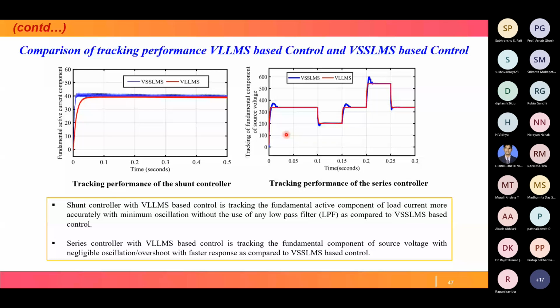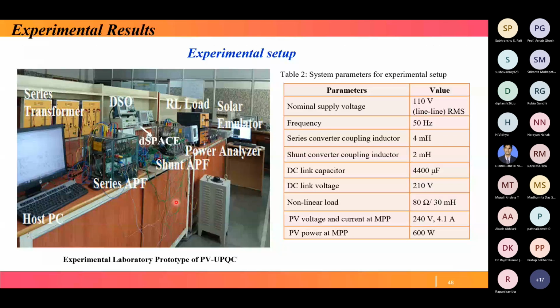Now coming to the experimental setup. Whatever we have discussed, this algorithm is implemented in the dSPACE environment. This is the laboratory prototype developed in our laboratory. These are the different parameters of the different equipment used. Coming to the experimental results, this is the harmonic-rich load current for three phases A, B, C. And this is the source current after compensation for three-phase ABC. THD was 32.42% before compensation and now it is 2.33%.